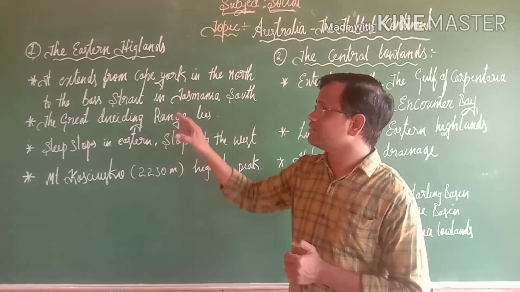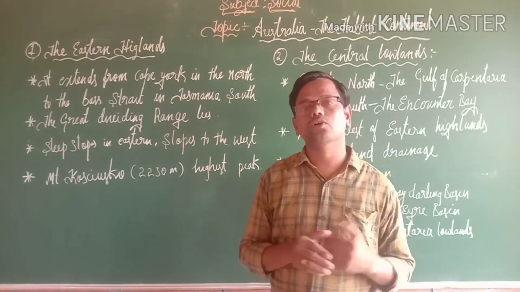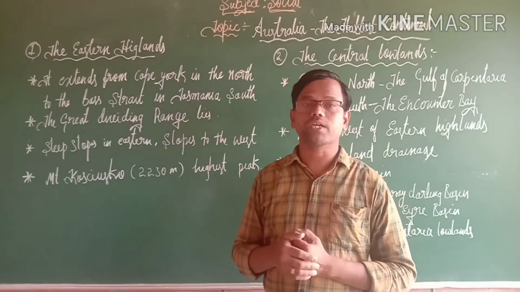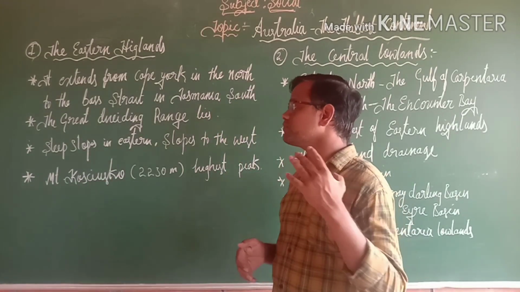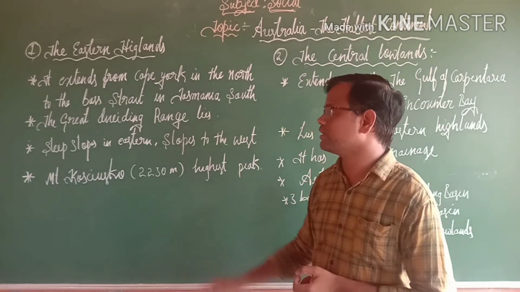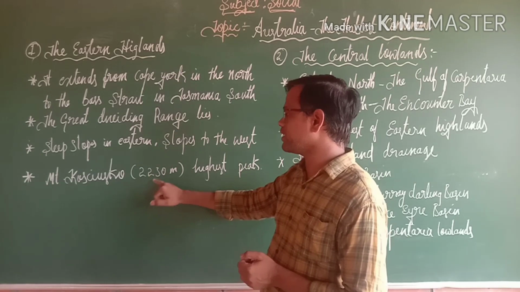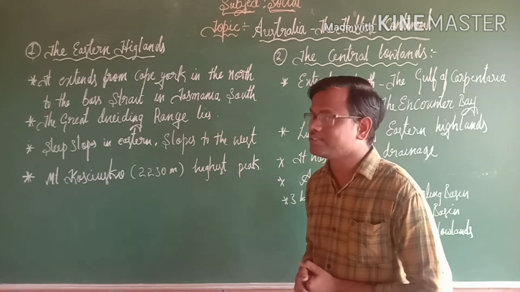Also in the eastern islands, there are a few important peaks. Among those, the largest and highest peak in the Australia continent is Mount Kosciuszko. It has a height of 2230 meters. So this is about the eastern islands.